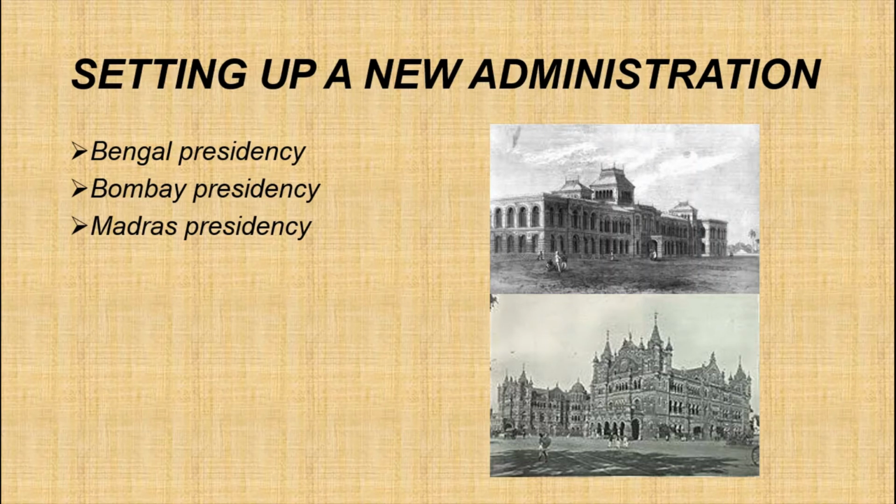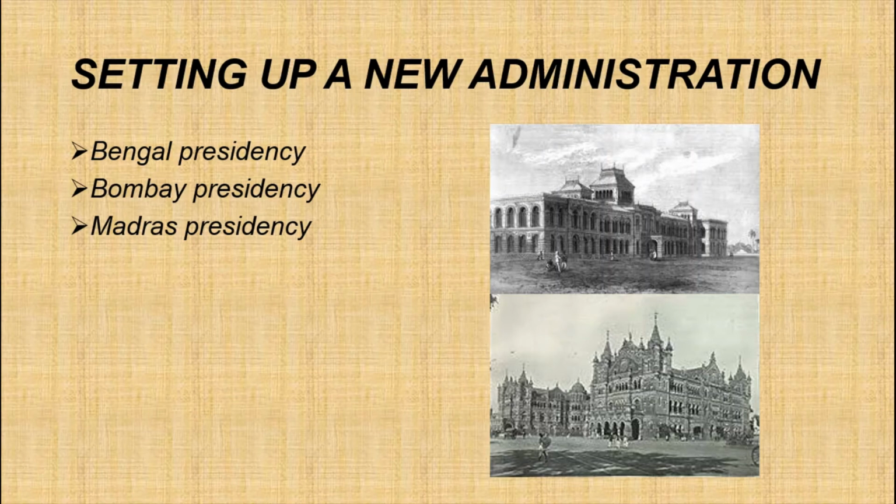Okay, then Maulvis and Hindu Pandits interpreted Indian laws for the European district collectors who presided over civil courts. See, Maulvis means Muslim Pandits, and Hindu Pandits also interpreted. They explained Indian laws for the European district collectors who presided over the civil courts. Then the criminal courts were still under the Qazi.